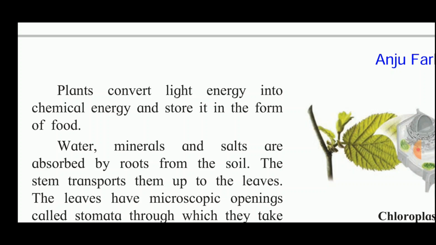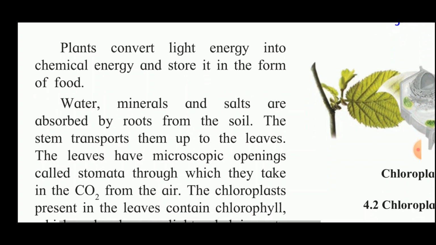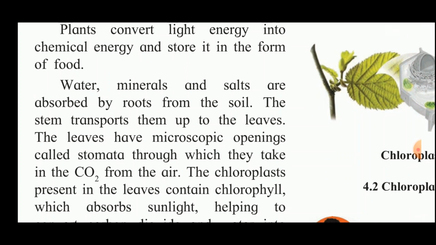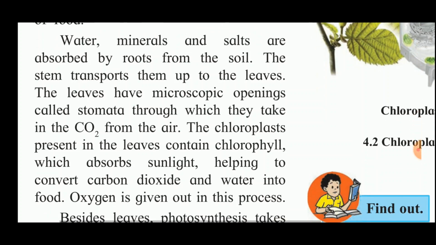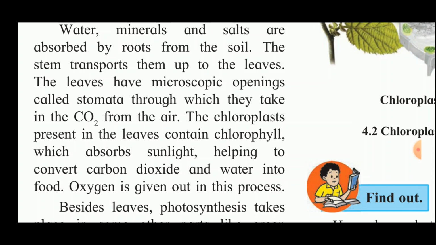Now water, minerals and salts are absorbed by roots from the soil. Then the stem transports them to the leaves. Leaves have microscopic openings called stomata, through which they take in the CO2, or carbon dioxide, from the air. The chloroplast present in the leaves contains chlorophyll, which absorbs sunlight, helping to convert carbon dioxide and water into glucose, and then the oxygen is given out in this process.